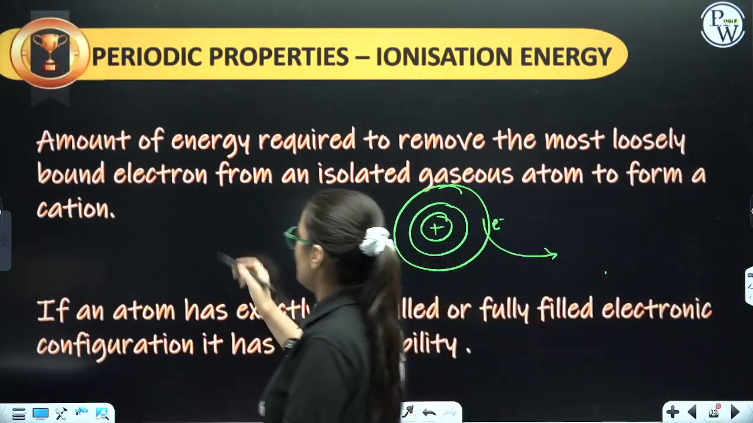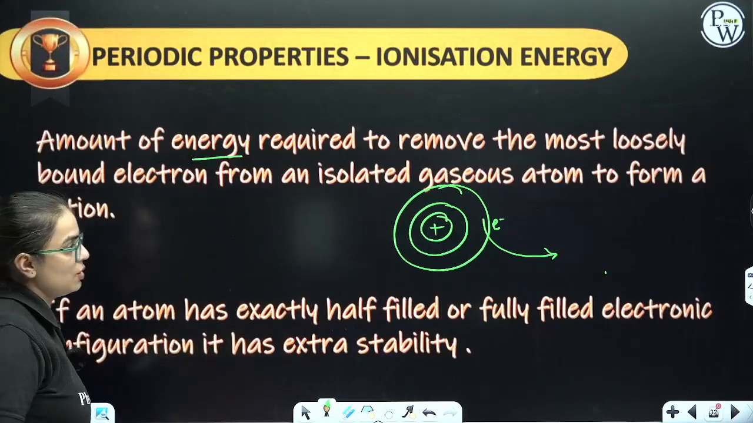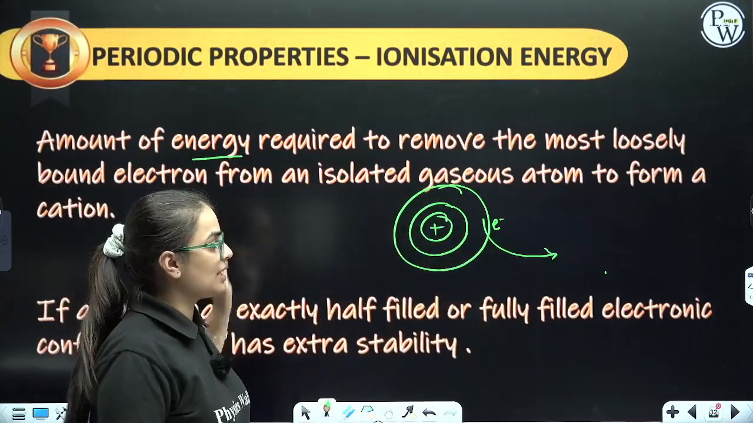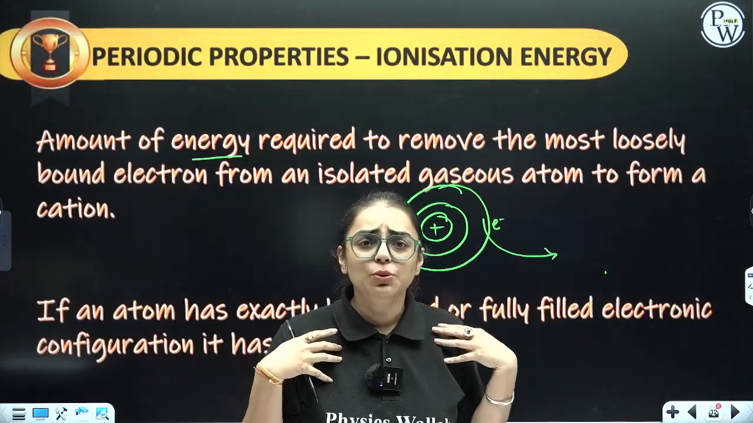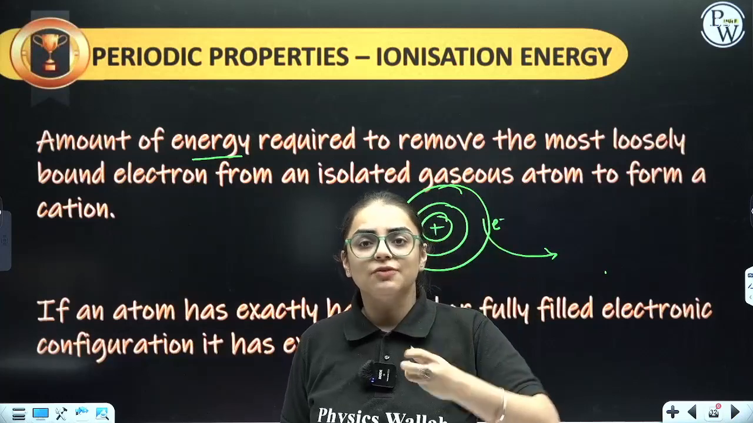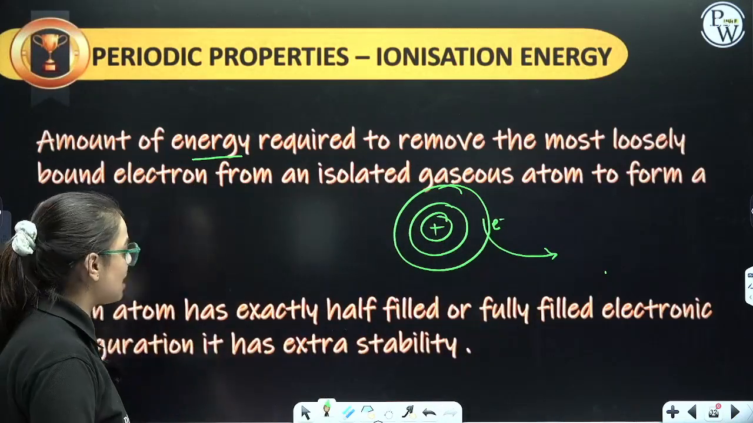So, this is the amount of energy required to remove the most loosely bonded electron from an isolated gaseous atom to form a cation. Now, how is a cation formed? See, if I am a neutral molecule, I have positive and negative. If negative goes apart, I will be positive, I will be a cation. So, the amount of energy required to remove an electron from the outermost shell is ionization energy.